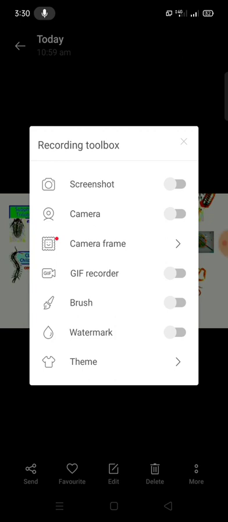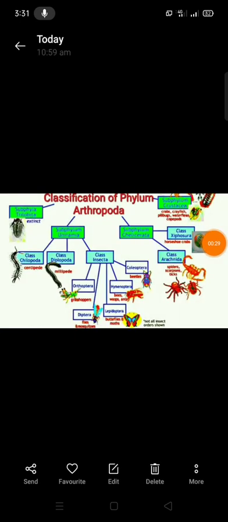The phylum Arthropoda is one of the largest groups in the animal kingdom. The term Arthropoda was coined by Von Siebold. The scientist's name is Von Siebold. He was the first to use the word Arthropoda. Okay, and what are the general characters?